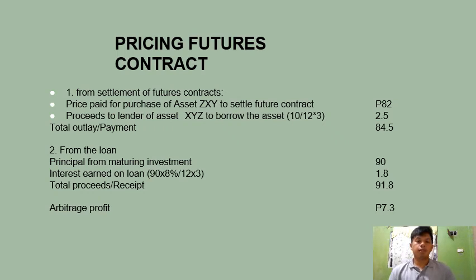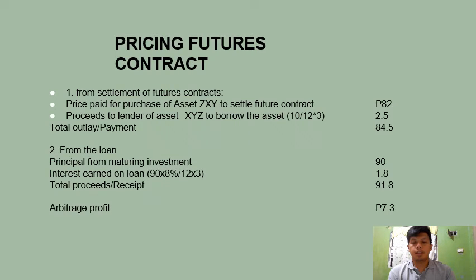Now just like what we did for the overpriced futures contract, we also have to calculate the payments we have made and the receipts we have received. The price we paid to purchase the asset CXY is 82 pesos, and the payment to the lenders of asset CXY to borrow the asset amounts to 2.5 pesos.